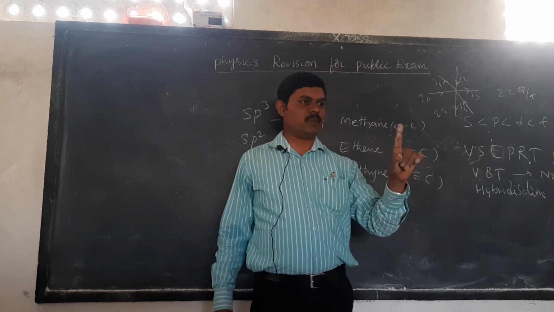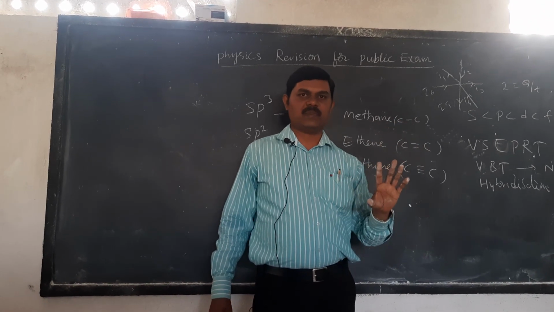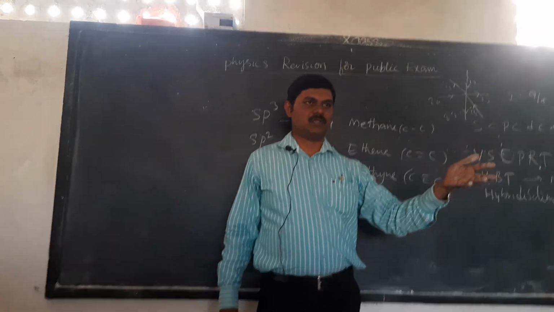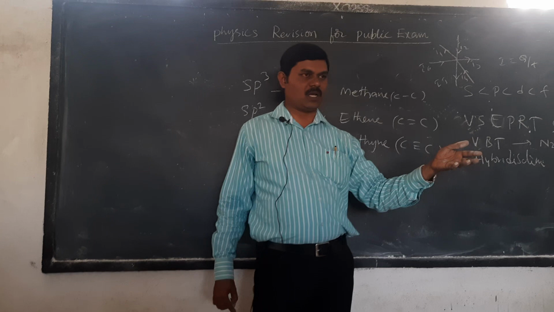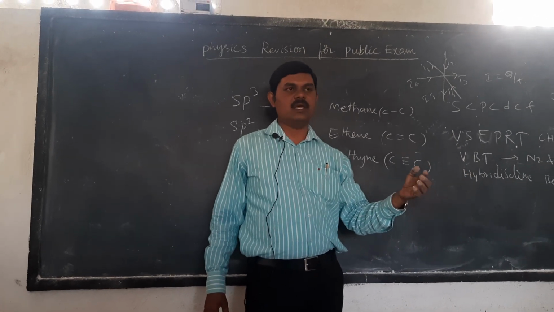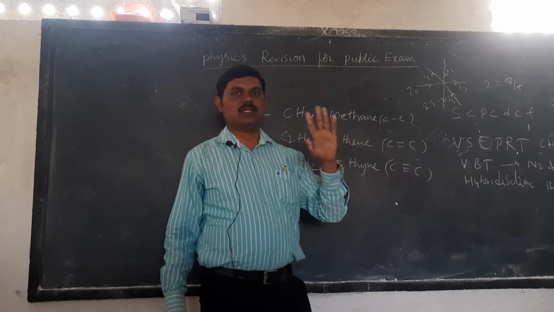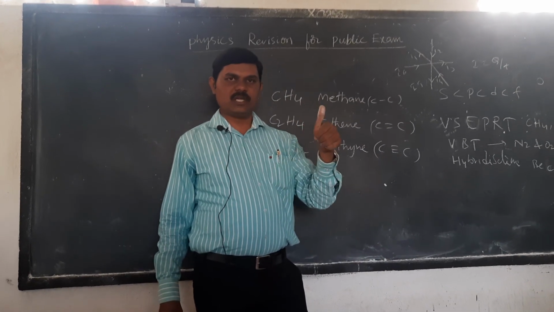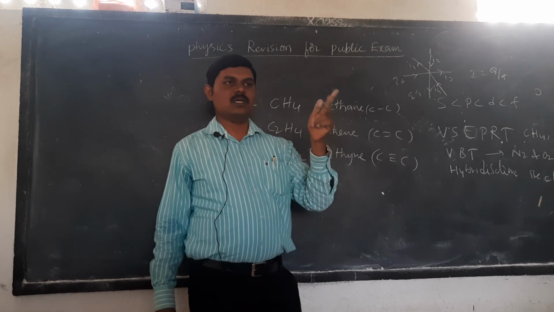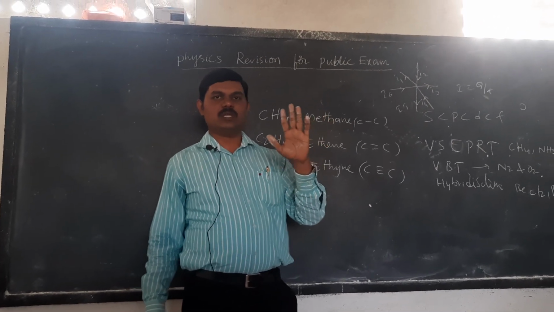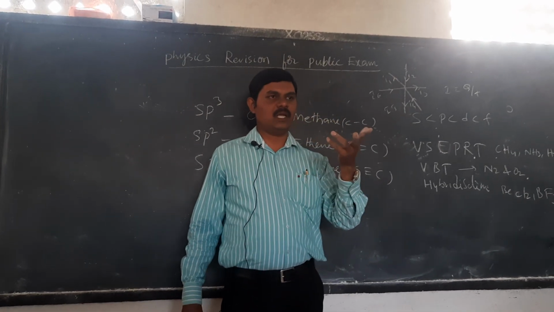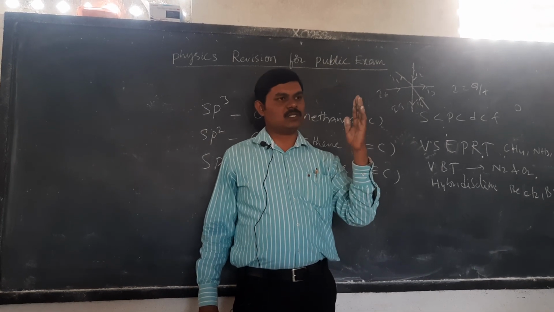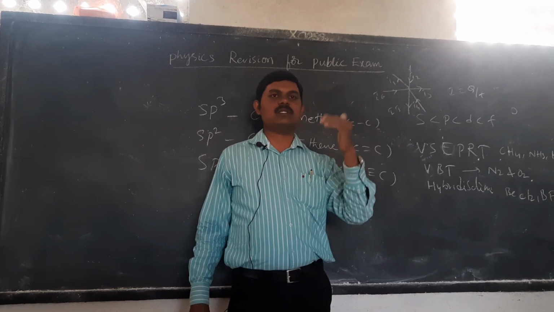And one mark bit part I will tell you, that is catenation. The ability of carbon to combine to form the longest chains, the self-linking property of carbon, is called catenation. Okay. Next, in this lesson there are 4 chemical properties of carbon compounds. Number 1, oxidation, combustion, addition, substitution reaction. So these 4 are very important. Previously 2 chemical properties were asked for 4 marks questions, that is oxidation reaction, addition reaction and substitution reaction.